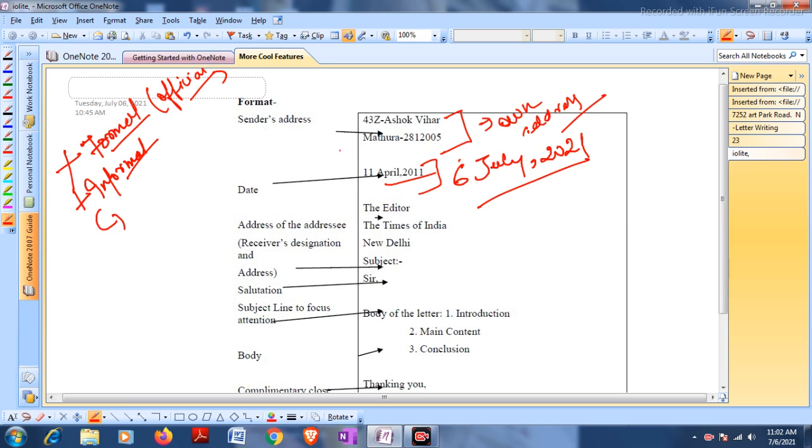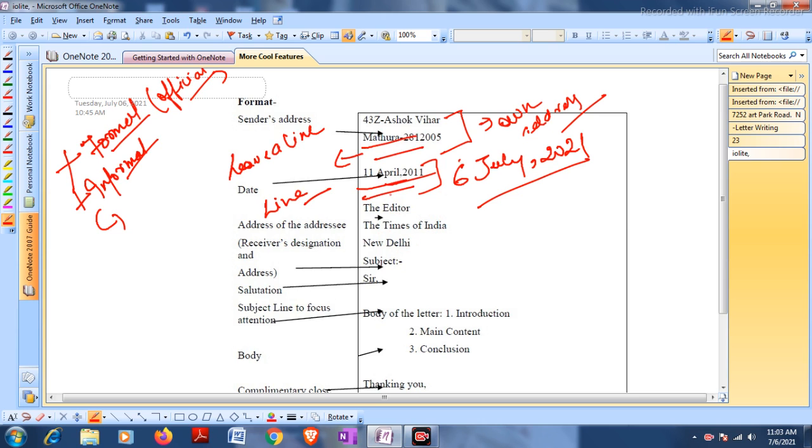So you first write your own address, then you leave a line. Don't forget to leave a line. Then you write the date, then you again leave a line. And then you write the address of the person to whom you are sending the letter, or I would rather say the receiver's address. Over here it is the Editor, The Times of India, New Delhi. You see there are no commas here. So always use this method. This is quite easy, where you don't have to place any commas.